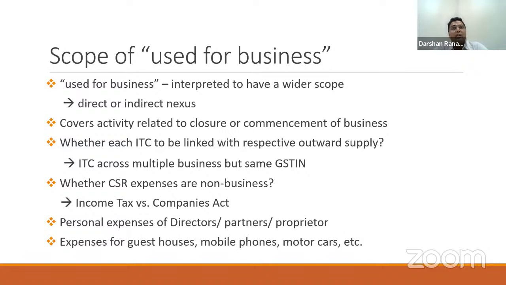Even mobile phones and even motor cars, in some cases it has been held that it is in relation to business. But we know that there is a specific block credit for motor vehicle, and therefore motor vehicle could be a challenge for claiming ITC. But other cases like guest houses and mobile phones, definitely if you can establish that it is in relation to business, you can claim the input tax credit.